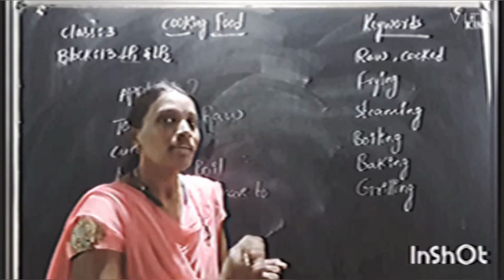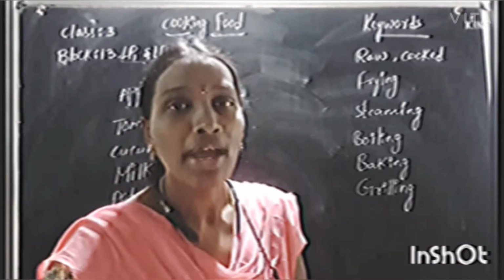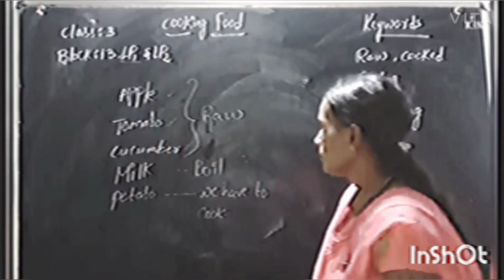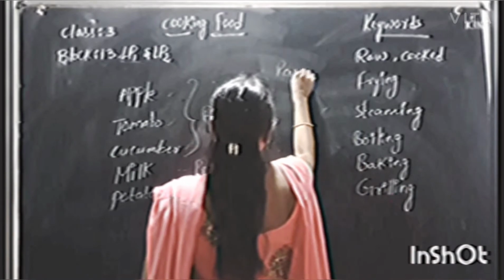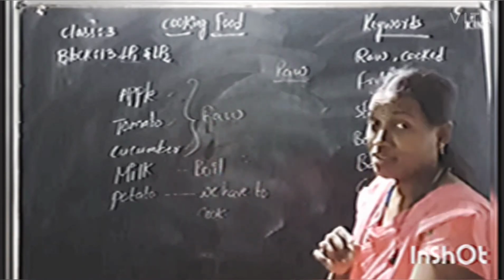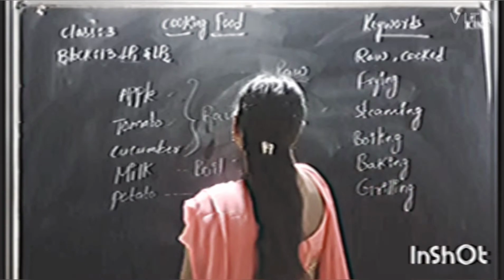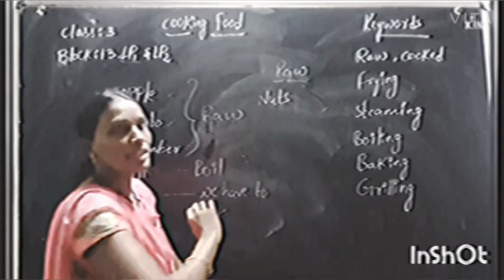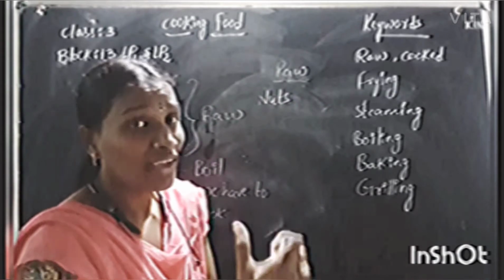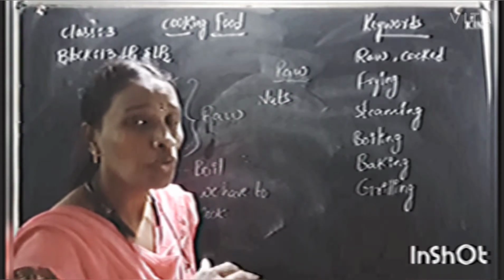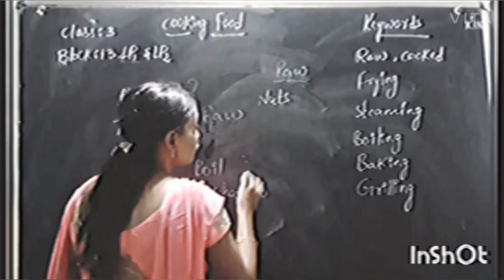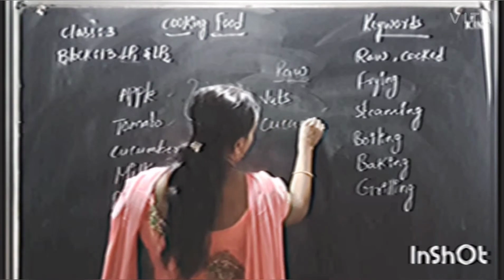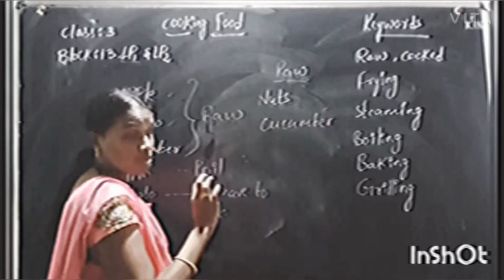Okay children, can you tell me some food items which we can eat raw? Can you tell me some food items before cooking? Yes, so many are there, like nuts. So many nuts, cashew nuts, almonds, we can eat those raw only, without cooking. And some food items like cucumber and tomato you can also eat raw.